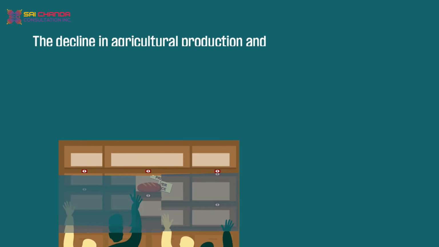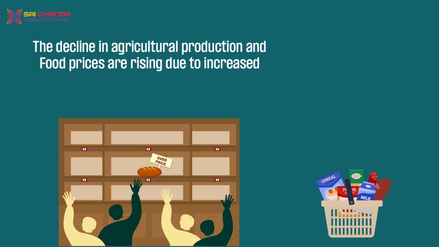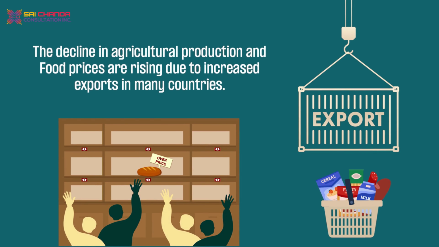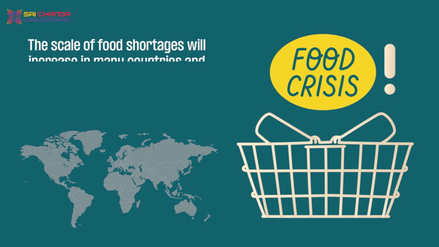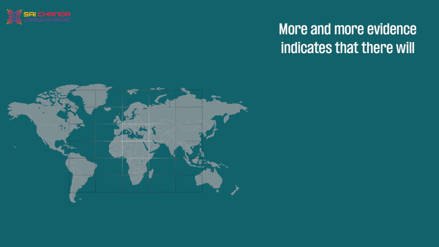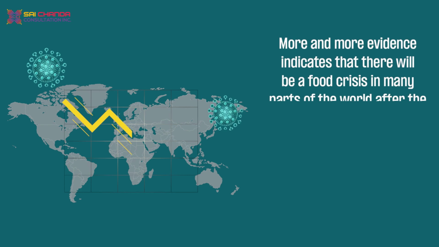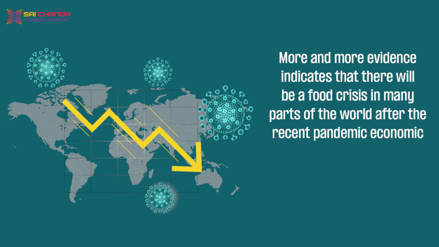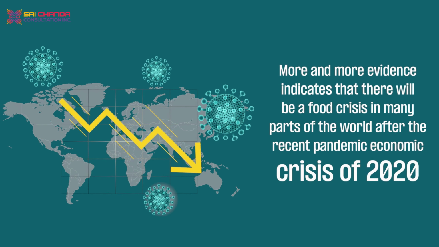Agricultural production is declining and food prices are rising, due to increased exports in many countries. The scale of food shortages will increase in many countries, and the risk of a food crisis is growing. More and more evidence indicates that there will be a food crisis in many parts of the world after the recent pandemic economic crisis of 2020.